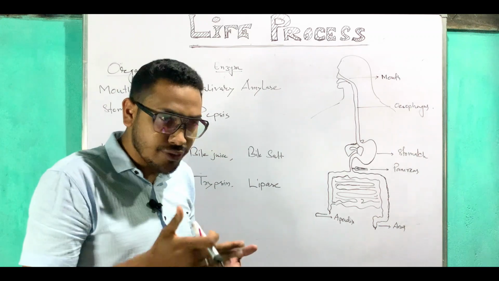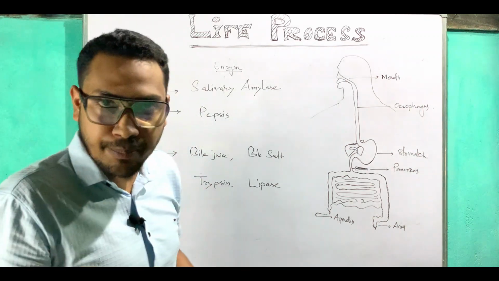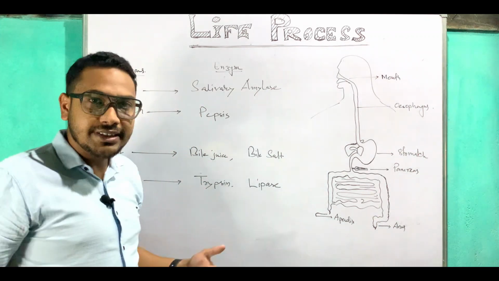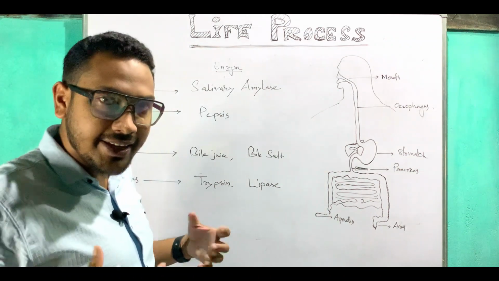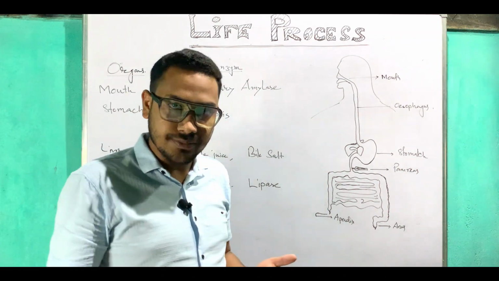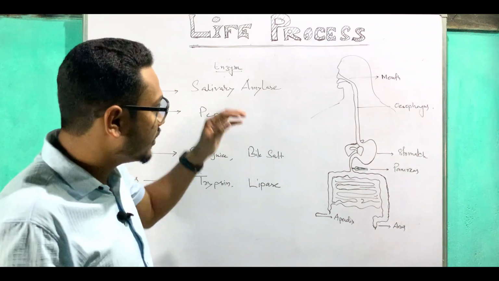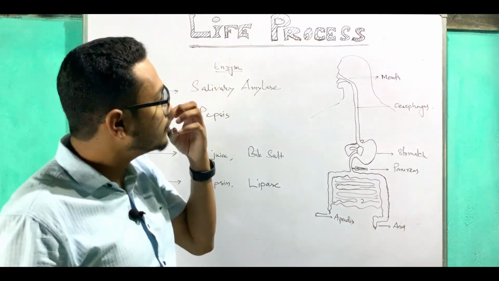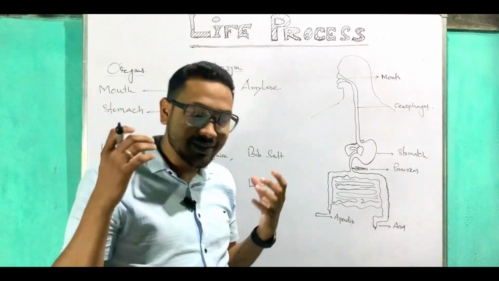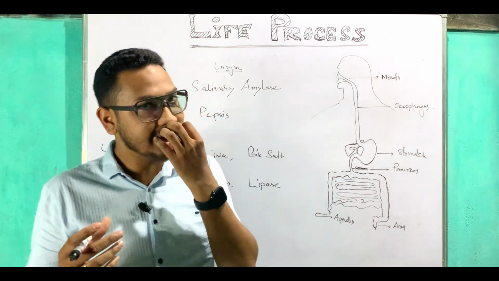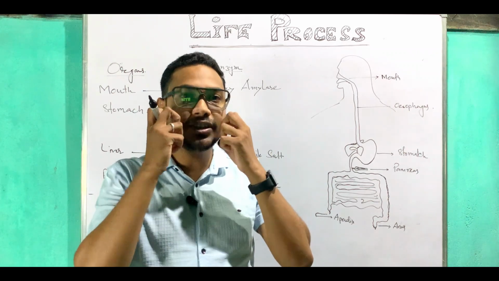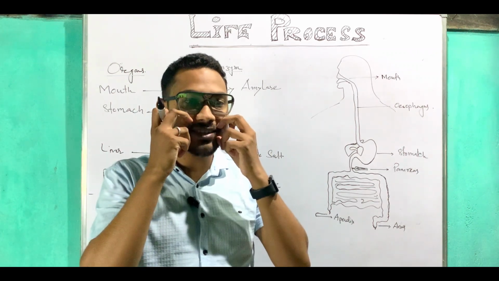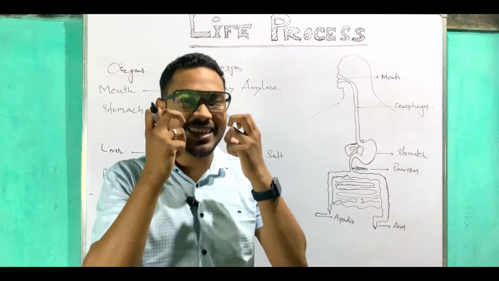Digestion means the breakdown of food particles into simpler components. So digestion doesn't mean that it is being absorbed by the body. It just means the breakdown of food. Just understand this one from now onwards. Now to break the food, first of all we need to understand about the teeth. The front teeth are known as incisors, and the cone-type teeth which lie at the corners are known as canines.